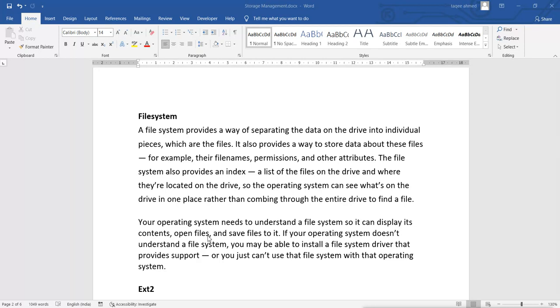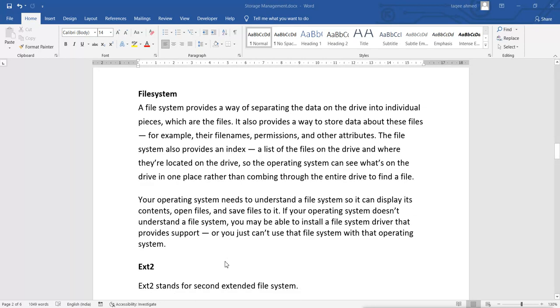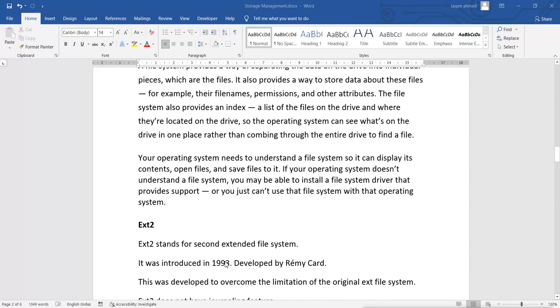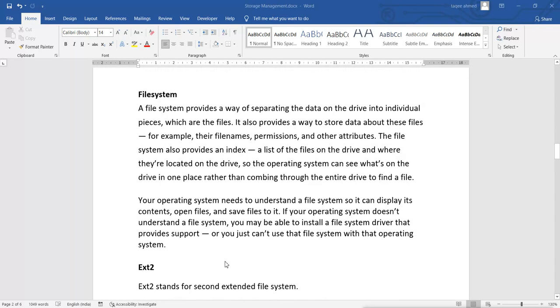File systems are very important, because a file system gives you the way we store files in a system and retrieve them. It is like a table, like an index of data. Wherever you store any data in your system, the information is added into the file system index, so it is easy for the operating system to retrieve and store the file, instead of searching everywhere in the hard disk.